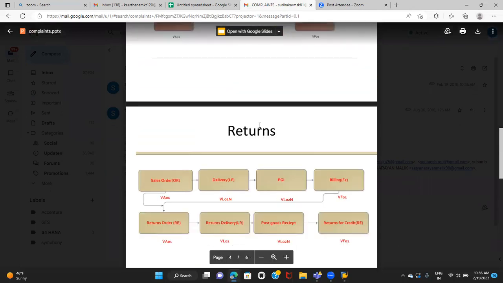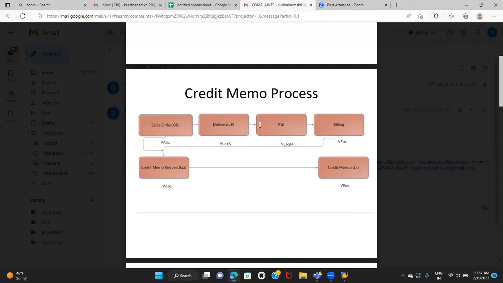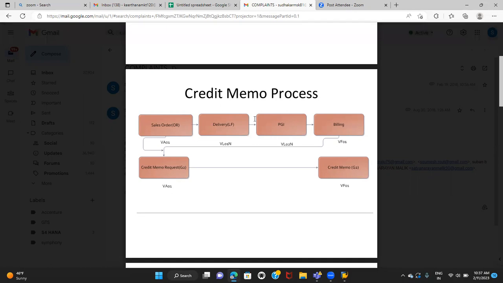In the credit memo process, what we discussed is that sometimes customers might be overcharged. At that time, the company gives money back to the customers. Certain times, though the product is not returned to the company, the company will issue the credit memo saying the product was completely damaged during transit, or that it is damaged or expired, whatever the reason. In this case, we issue the credit memo directly, though there are no returns.